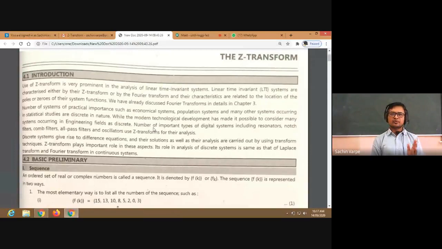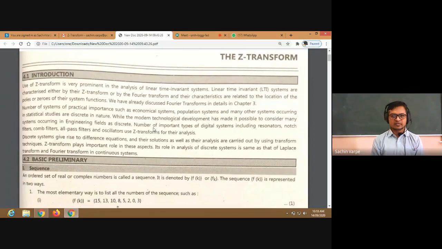So basically, poles are the values at which the function goes to infinity, isn't it? Denominator zero means something non-zero upon zero means infinite, right? So if the denominator goes to zero, then the whole function goes to infinity, and those points are called poles, isn't it?